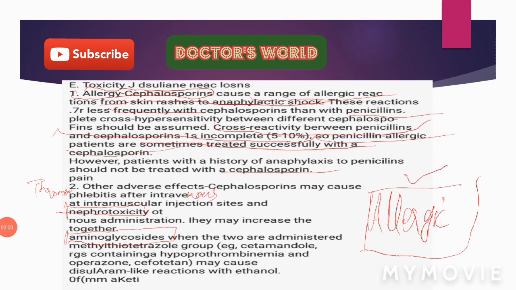Toxicity includes allergic reactions, but these allergic reactions are less frequent with cephalosporins than with the penicillins, and there is partial cross hypersensitivity among the cephalosporins. Other adverse effects include thrombophlebitis after intravenous or intramuscular injection, nephrotoxicity, and the drugs that contain the methylthiotetrazole ring, such as cefamandole, etc., and cefotetan. These drugs may lead to disulfiram-like reactions.